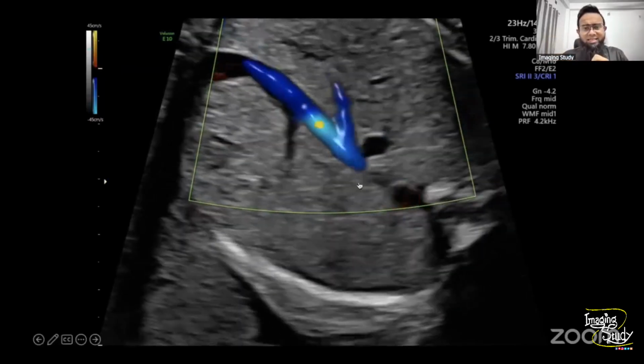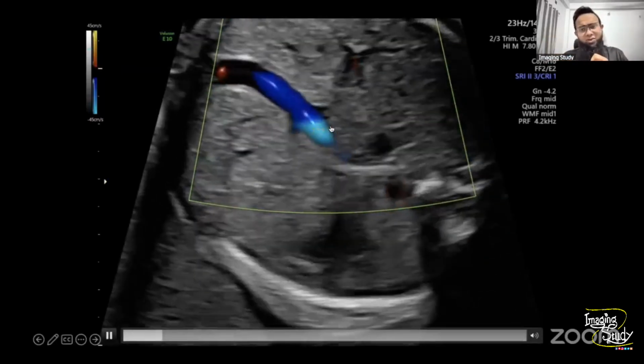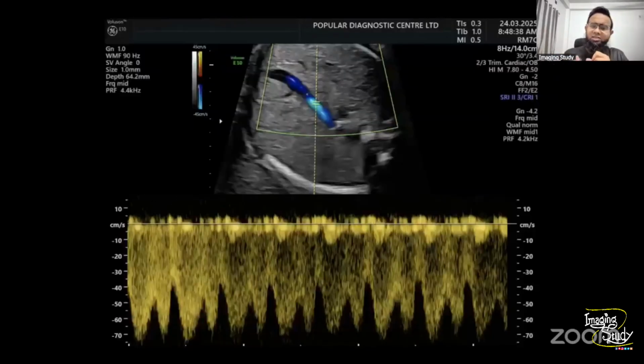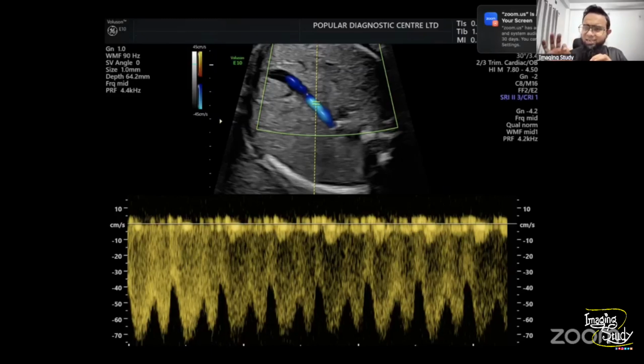This lightest color area is the ductus venosus. Just put the pulse Doppler over here, and then you will get this type of flow. So whenever you make a view of the abdominal circumference, you should put the Doppler and look for the aliasing or lightest color area. Just put the pulse Doppler there, and you will get this type of good ductus venosus flow. It's quite an easy technique.